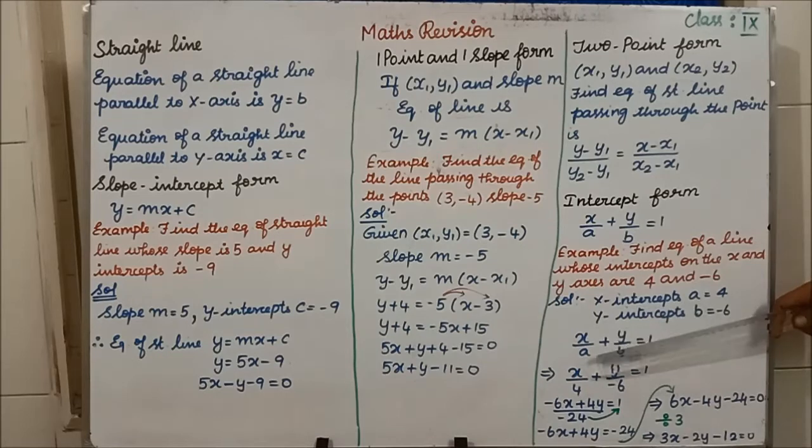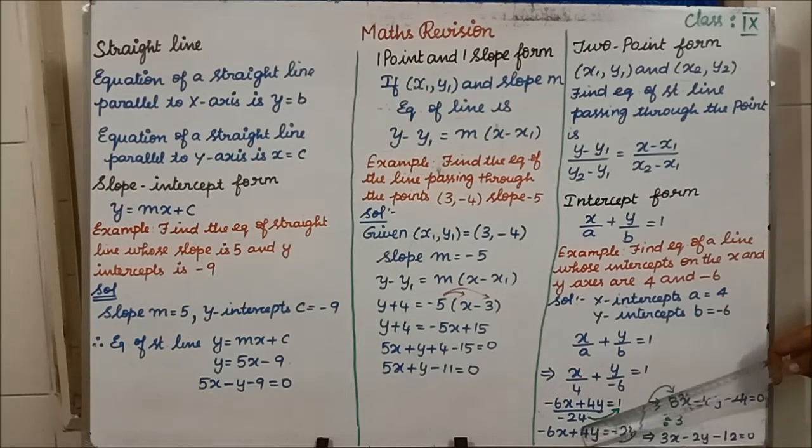What is this? X by a plus y by b is equal to 1. So x by a, instead of a we have 4, plus y by b, instead of b we have minus 6, is equal to 1. So we have to do the cross multiplication. Minus 6 into x is minus 6x. 4 into y is 4y, divided by 4 6s are 24, minus 24, is equal to 1. So minus 6x plus 4y equal to minus 24. Clear?